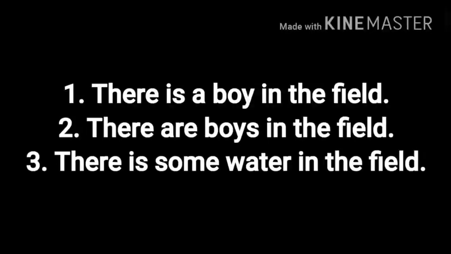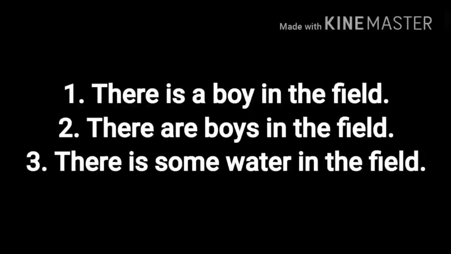Now look at sentence 1. There is a boy in the field. In this sentence, the grammatical subject is there, but the real subject is a boy, which is after the verb is. You see, the verb agrees with the real subject, a boy. Now come to the second sentence. There are boys in the field.